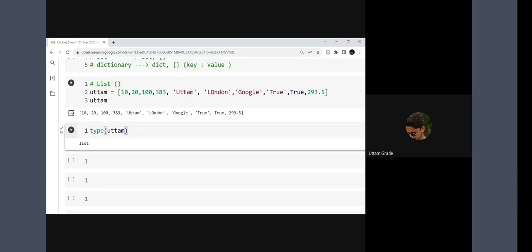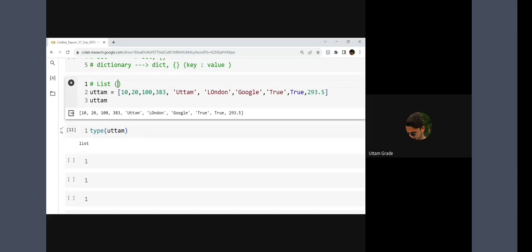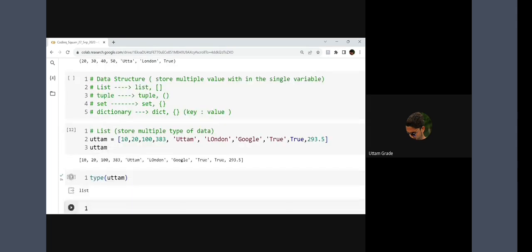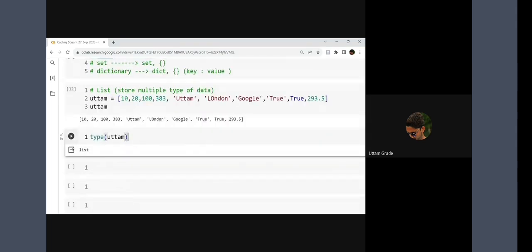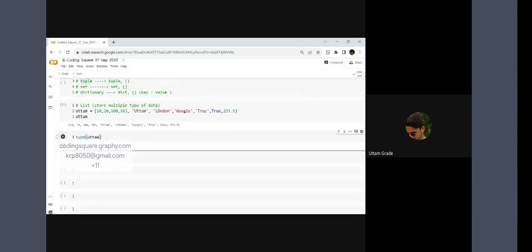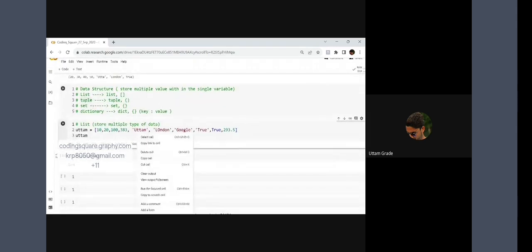Okay, we have understood. So list is nothing but wherever you can store multiple types of data. Now we will talk about another data structure, that is tuple. Let's just complete these data structures first, one by one. Now we'll talk about the tuple data structure.